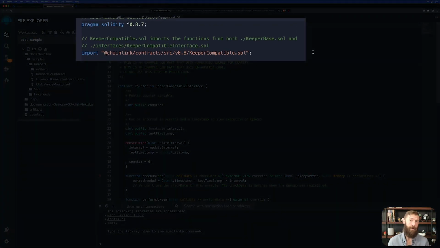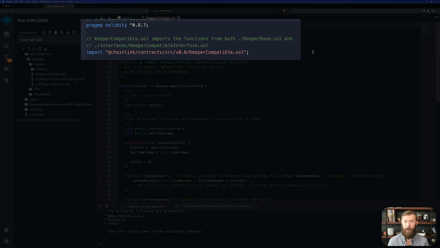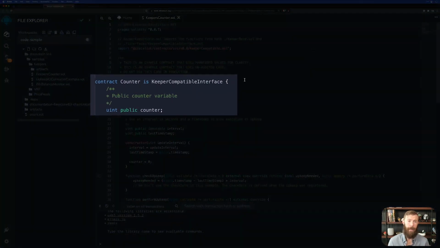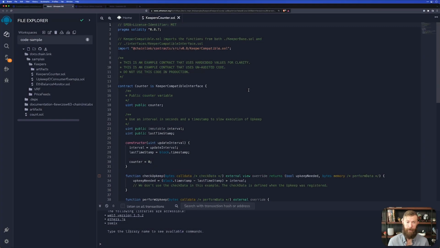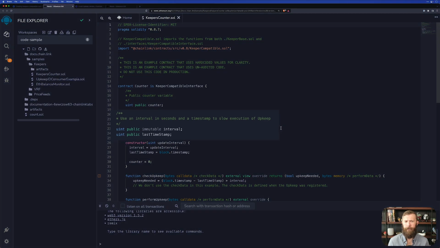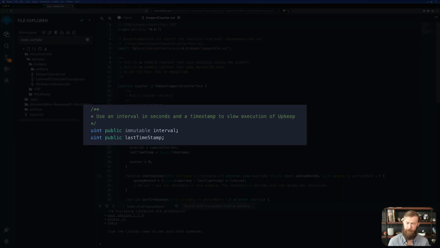So again, we have our Solidity version, and we import keeper compatible interface. We set up our contract named counter, and we create our public value of counter. We create 2 other variables as well. The first is an interval. That's going to be how often we want this to run in this case. Remember, we're doing the same functionality, but we're using custom logic instead of strictly time-based logic.